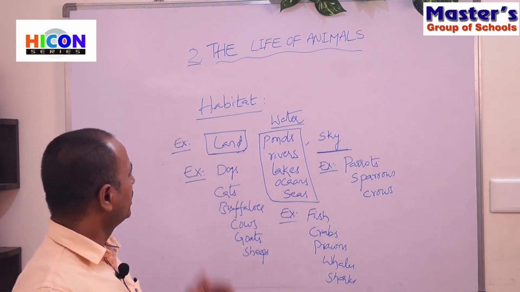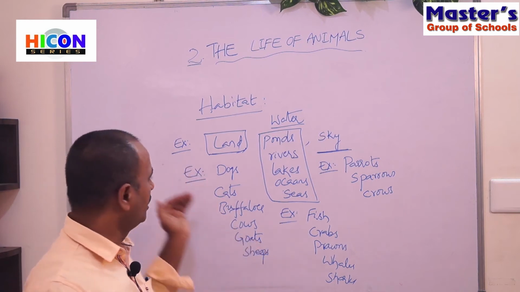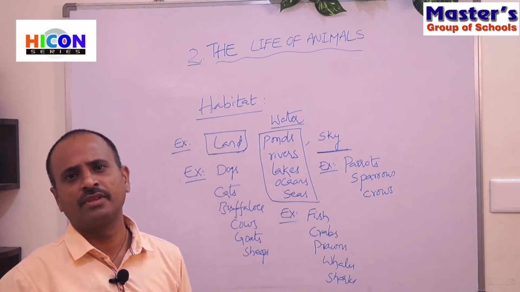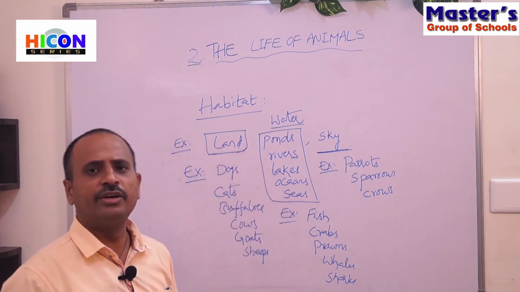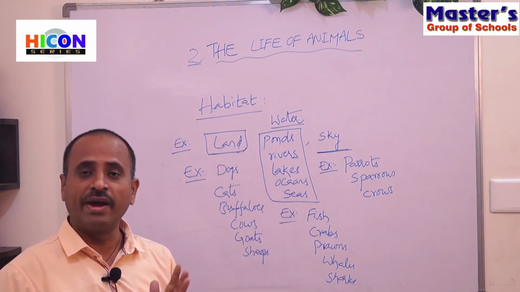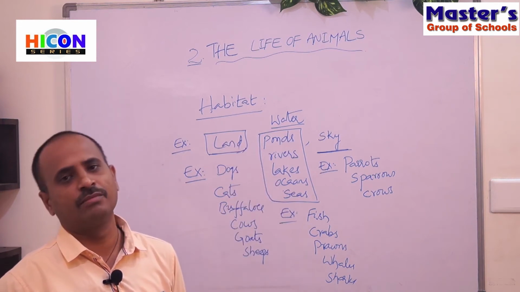Now, generally these animals can be divided into three types. That means domestic animals, wild animals, and pet animals.